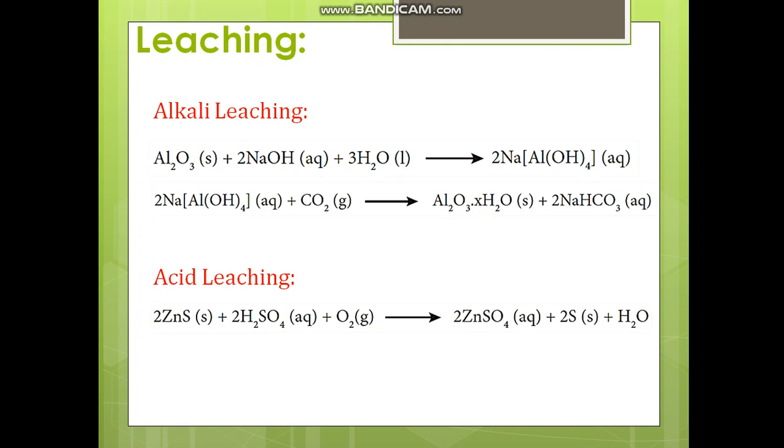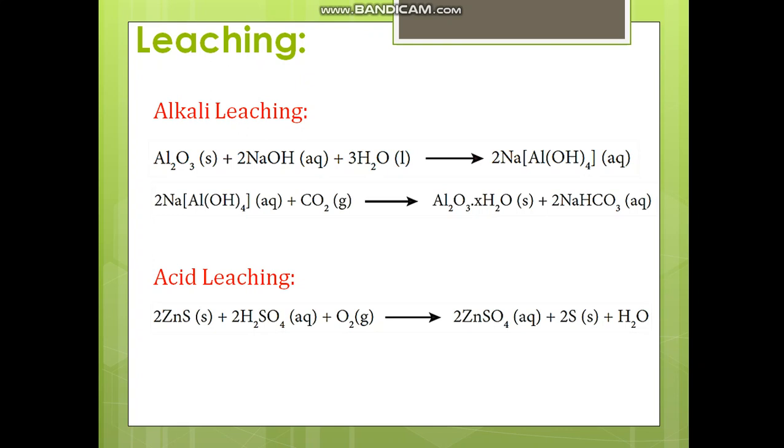And the reaction is alumina plus sodium hydroxide plus water forms sodium meta-aluminate, which is NaAl(OH)4 in aqueous state. And this is treated with carbon dioxide and forms hydrated alumina, with sodium bicarbonate as the byproduct. And the next, final method of leaching is acid leaching. Leaching of compounds like zinc sulfide and lead sulfide can be done. Hot aqueous sulfuric acid is added to zinc sulfide and it forms zinc sulfate, sulfur and water.